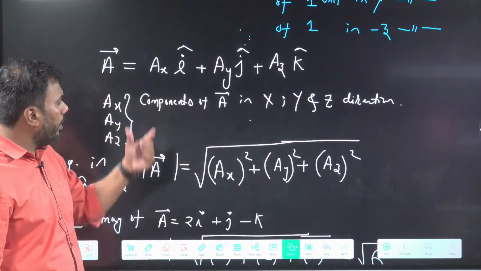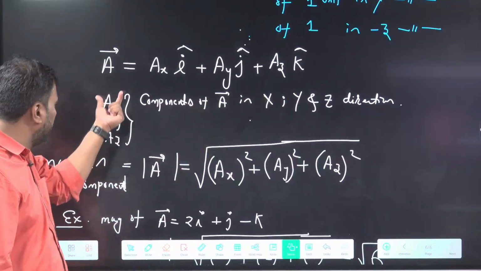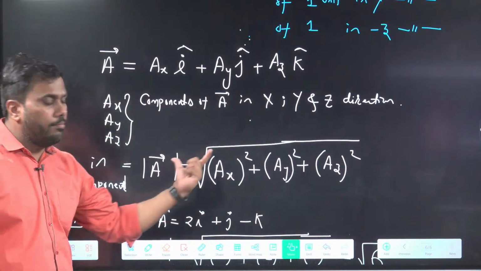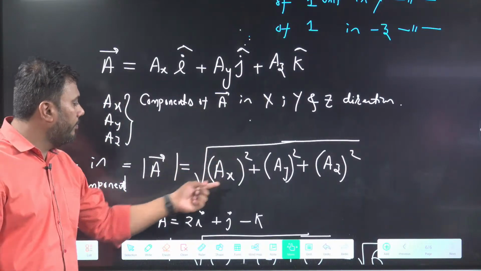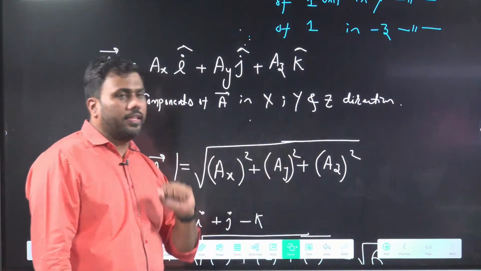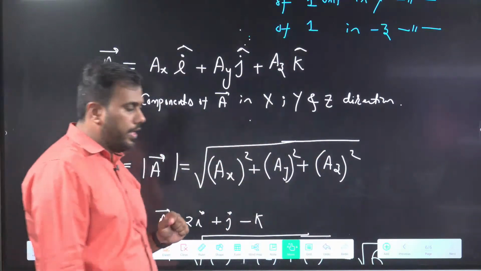Components of a vector in the x, y, z directions are ax, ay, az. The magnitude of a vector in component format, we can find like this. Okay, very good. So I will give you one question then.